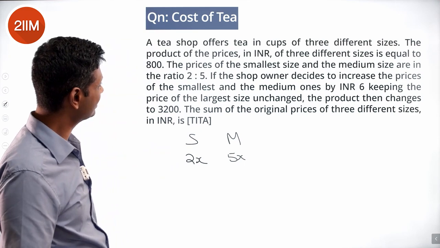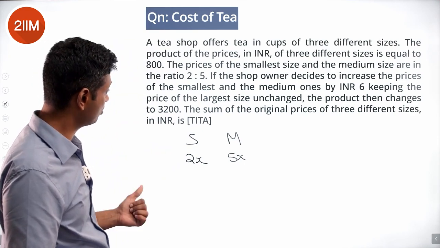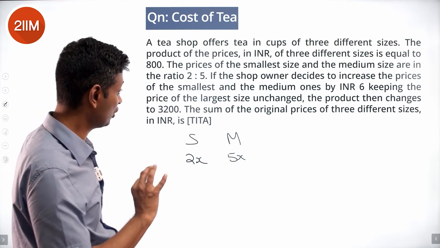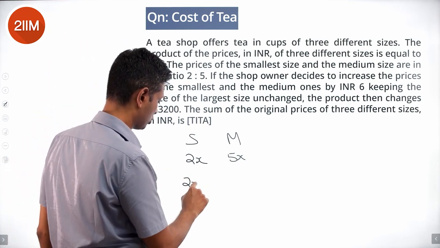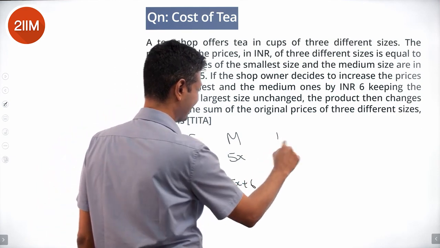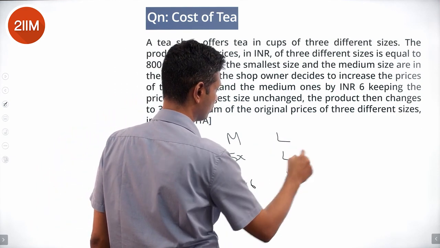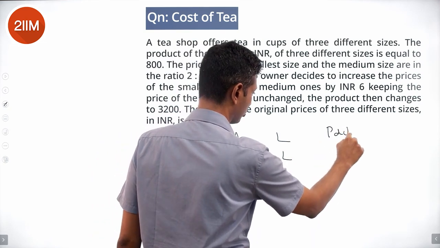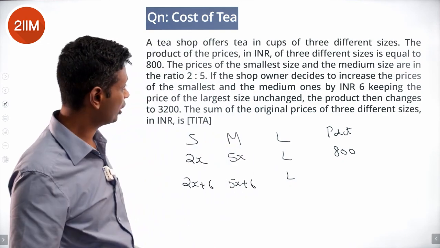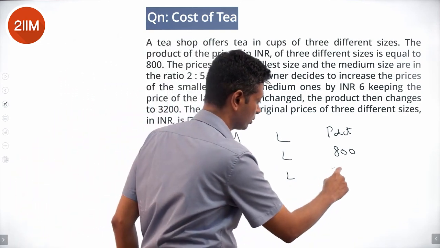The shop owner decides to increase the price of the smallest and the medium ones by 6, keeping the price of the largest size unchanged. This becomes 2x plus 6. This becomes 5x plus 6. The large one remains as large. In this case, the product is 800. In the second instance, the product then changes to 3200.